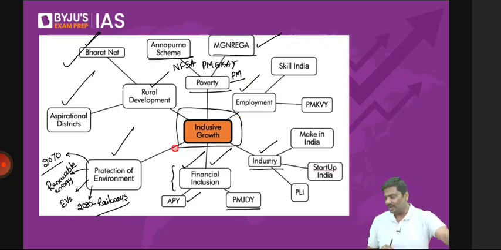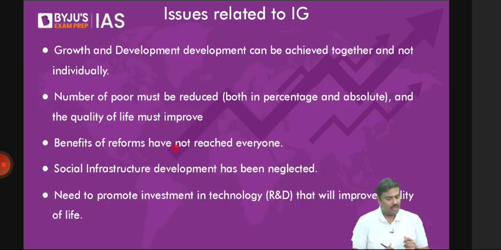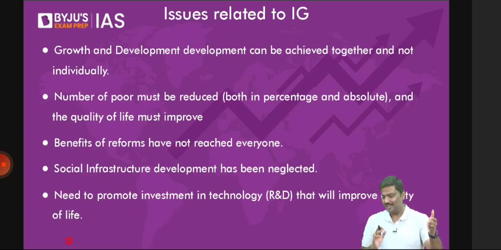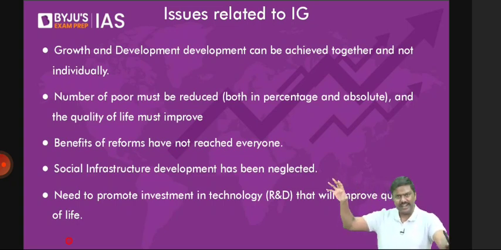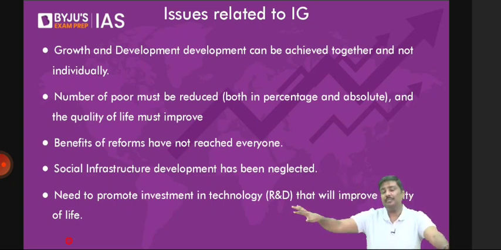As a concept, what are the issues related to inclusive growth? First one, generally there is this argument that development should be done separately, growth should be done separately. I hope you understand. Until the World Bank came out with this argument that both are interlinked, there was this study which stated, or there were different experts who stated that you have to achieve development separately, you have to achieve growth separately. Right? Both are not connected to each other. And in fact, they said, look at government. For example, how can we prove that?